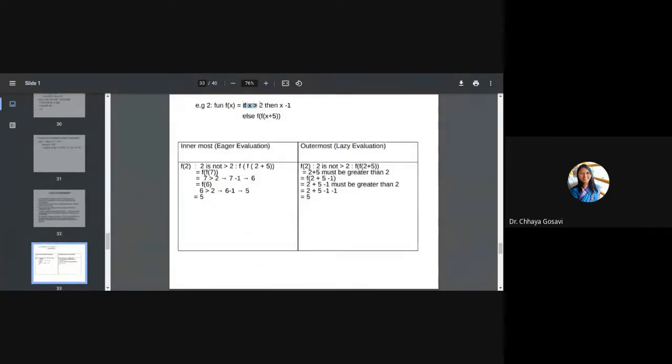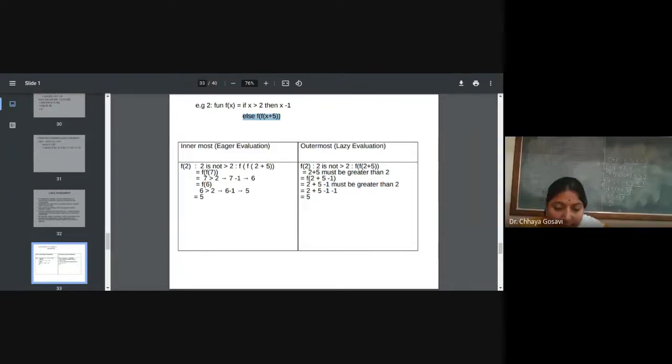There is one more example. If x is greater than 2, then x minus 1, else f of x plus 5. So the function f of x: if x is greater than, sorry, greater than 2, what we have to do? x is equal to x minus 1.